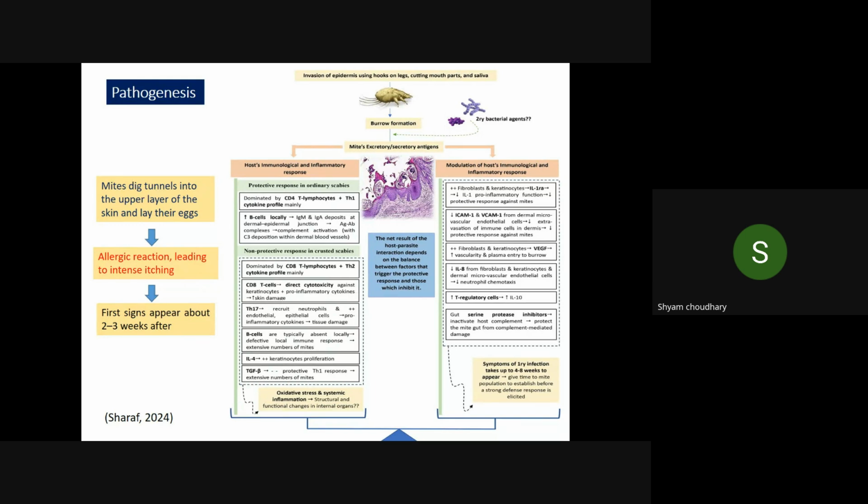Due to this inflammation, the first sign appears about 2 to 3 weeks after invasion of the mite, and other inflammatory and pathological systemic reactions will happen, and ultimately it will affect the whole skin of the body. Although different parts of the skin are affected differently, the growing region is mostly affected, along with the legs, abdominal region, and mouth, which are affected most.